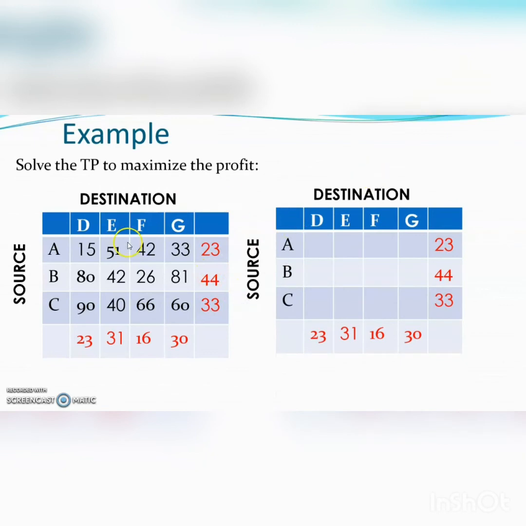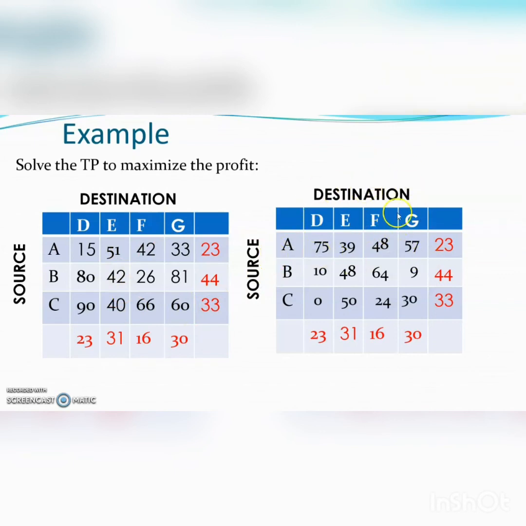The highest element is 90, so we subtract all the entries from 90, and we get the modified transportation table as 90 minus 15, that is equal to 75, 90 minus 51, that is 39, 90 minus 42, that is 48, 90 minus 33, that is 57, 90 minus 80, that is 10, 90 minus 42, again 48, 90 minus 26, it is 64, 90 minus 81, it is 9, 90 minus 90, it is 0, 90 minus 40, it is 50, 90 minus 66, it is 24, and 90 minus 60, it is 30.